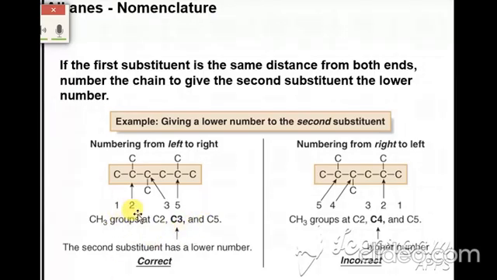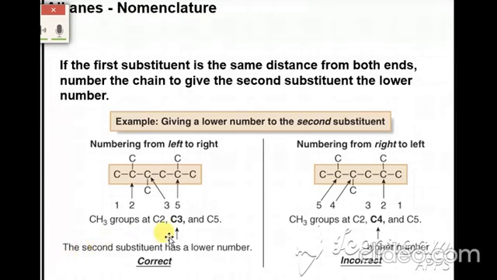In this picture, 1, 2, 3, 4, 5. Here is 1, 2, 3, 4, 5. If the first substituent has the same distance from both ends, don't consider the first one. Now check the second substituent and give the name according to the second substituent.